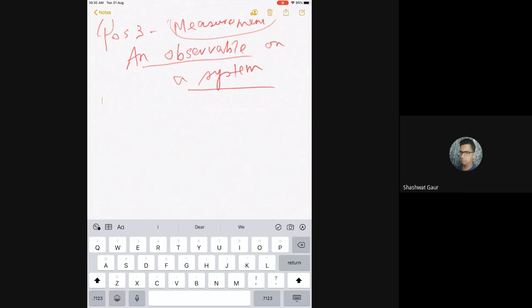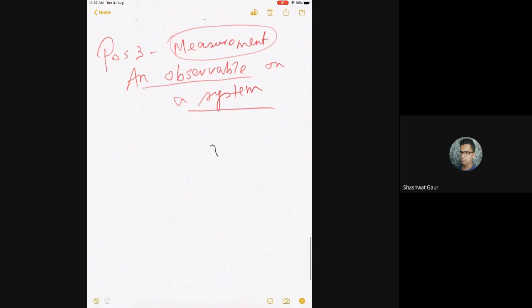Good. So let's say I have a system defined by psi, and an observable defined by A. Remember, of course, this is a Hermitian operator. These are the two things I know. What do I now do?